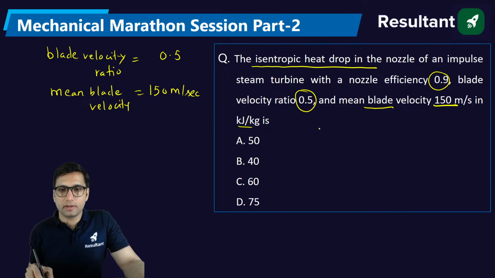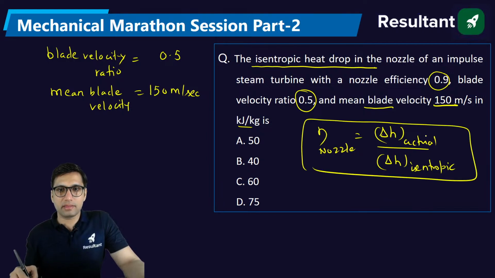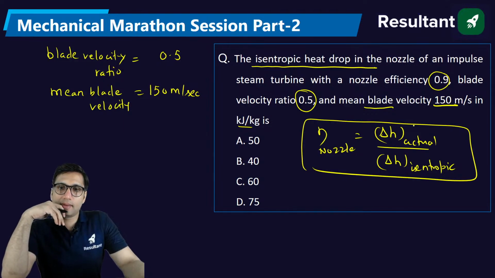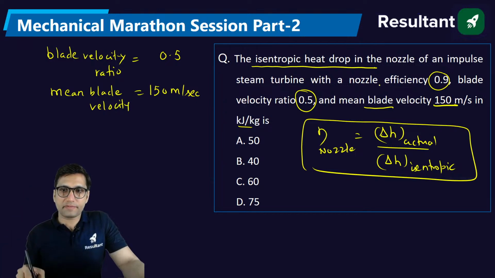How will you find this? You know what nozzle efficiency is. Nozzle efficiency is equal to actual enthalpy drop to the isentropic enthalpy drop. Is there any way we can find the isentropic enthalpy drop in the nozzle? Any relation for that? Nozzle efficiency is given. Isentropic heat drop you have to find. Blade velocity ratio is given in this question.